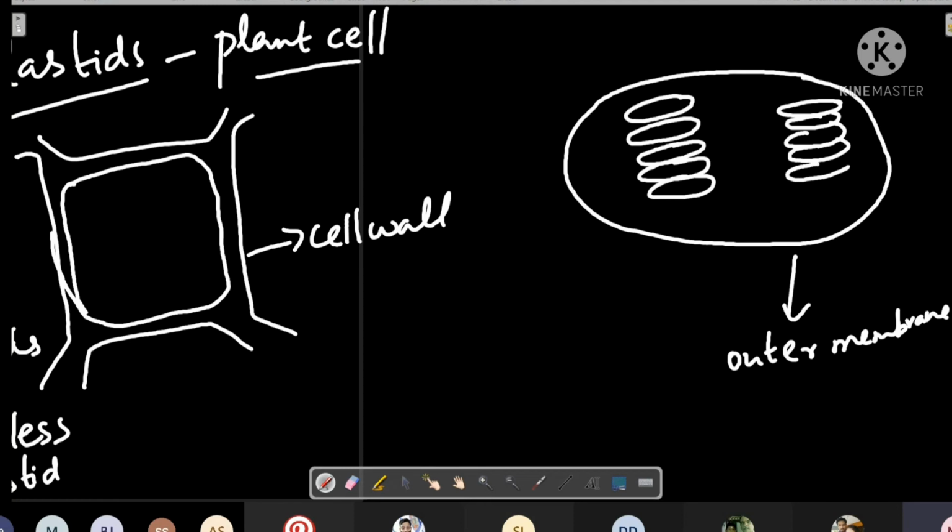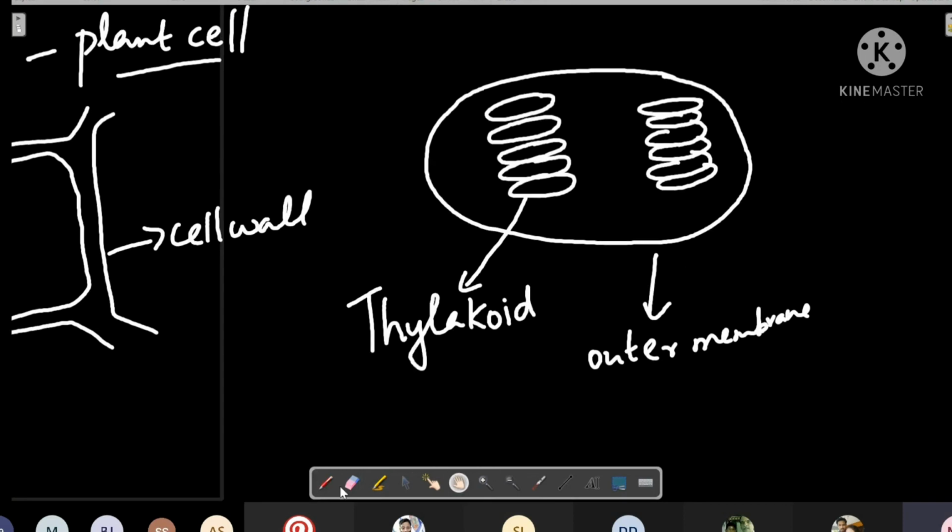Each of these membranes is called thylakoid, the thylakoid membrane. And a group of thylakoid membranes is called grana.